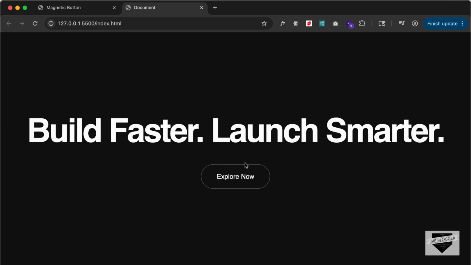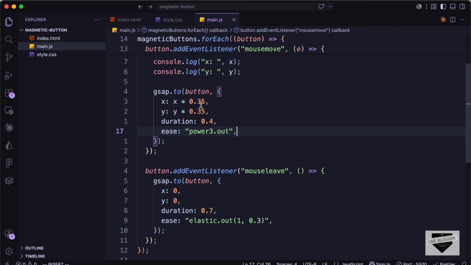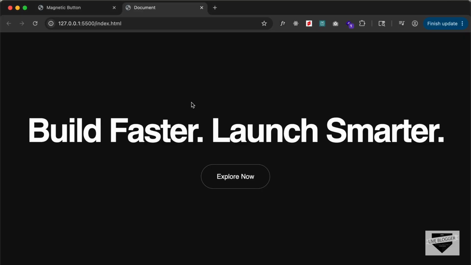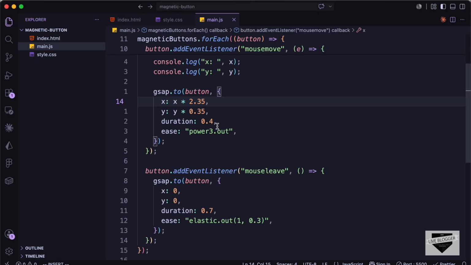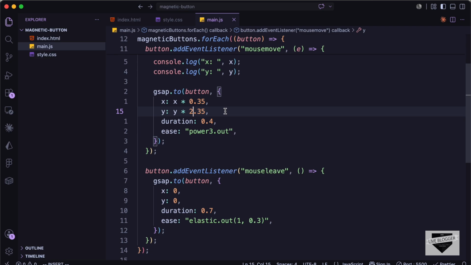Alright. So let me show you how the values change the effect. So let's go back, and here if I just change this to, for example, 2.35 for the x, then we can see that we are able to move this button a little more on the x axis. And if I do that for the y, we can see that the x axis moves a little bit, but we can move it up and down more. So this is what these values represent.